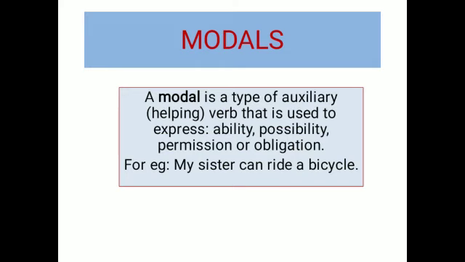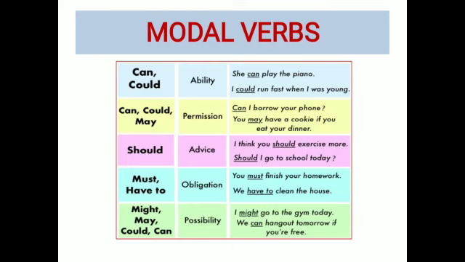Here what does it mean? It means my sister rides a bicycle. But here this word can is actually showing the ability of my sister to ride a bicycle. So these are the words that may express ability, possibility, permission or obligation. We have got a list over here.